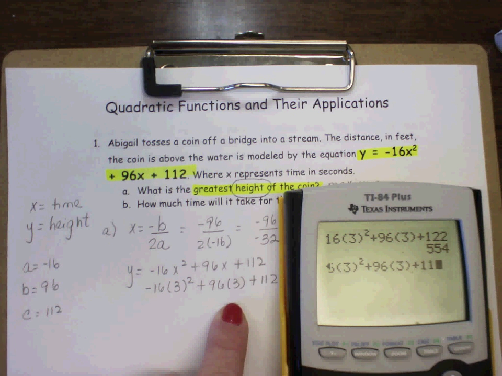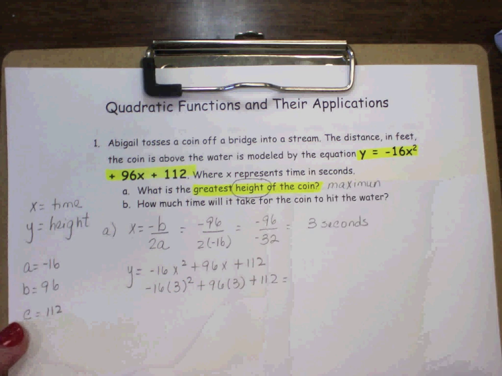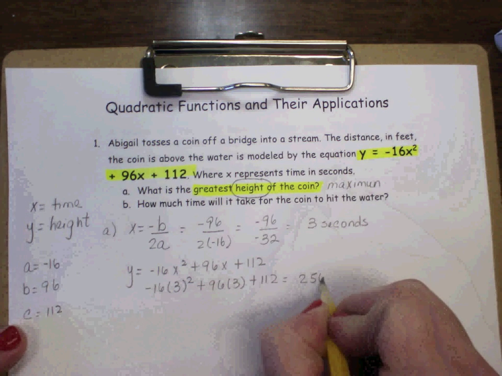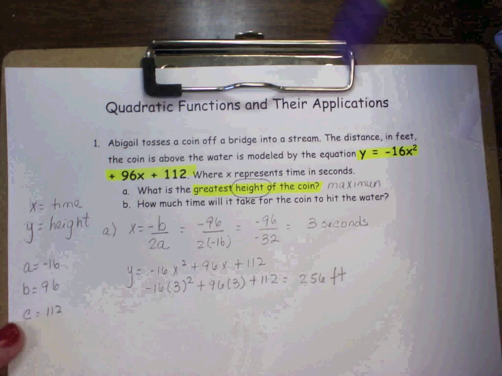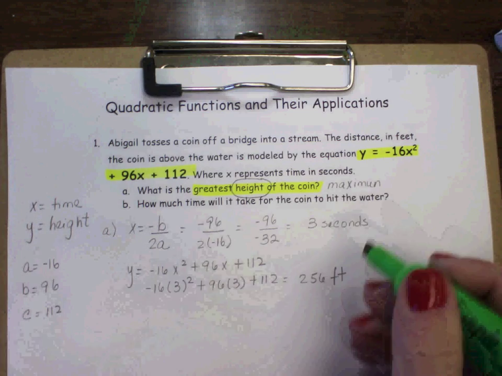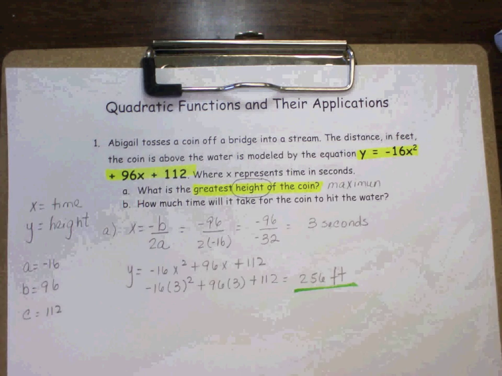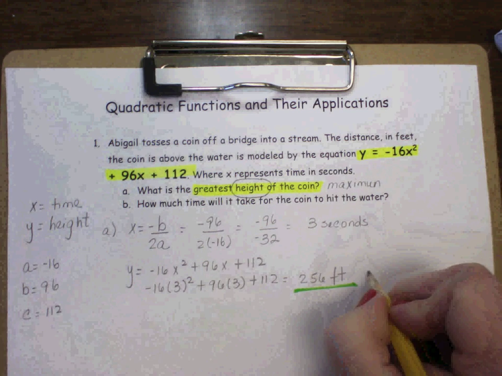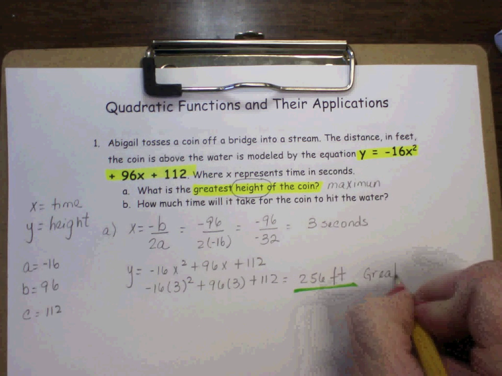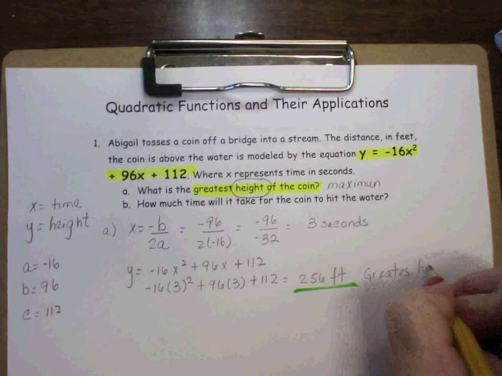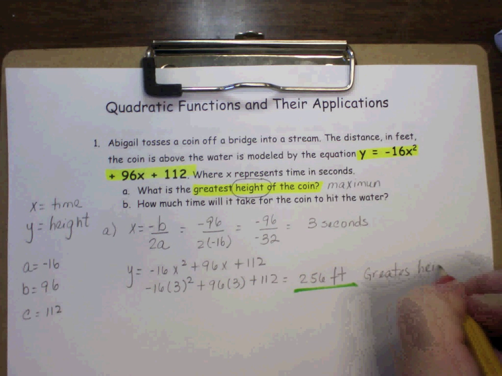And that would be 256 feet. So the greatest height would be 256 feet. Okay, so we took care of A.